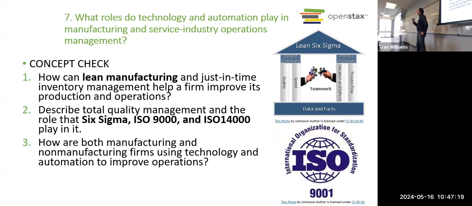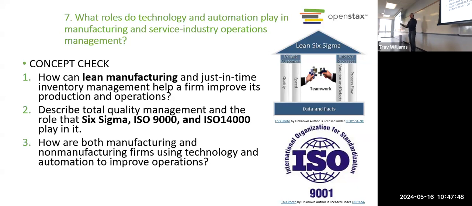Now, there are different branches of TQM that have evolved, different approaches to it. One is called Lean, and actually that one came from Toyota. Toyota developed a way to get waste out of their processes so they could save time, save money, save energy. And again, it's through groups, teams working together to say, why do we do things this way?